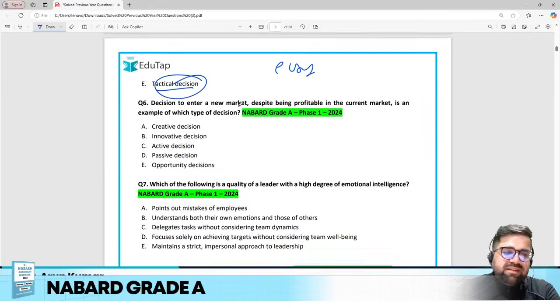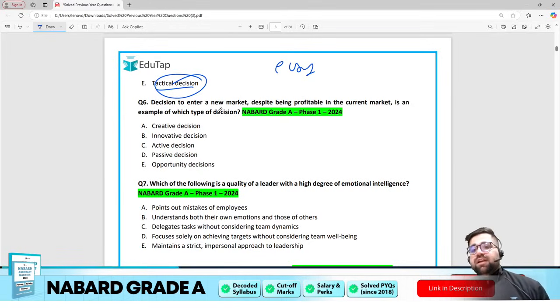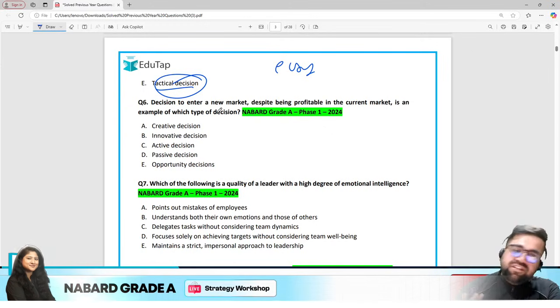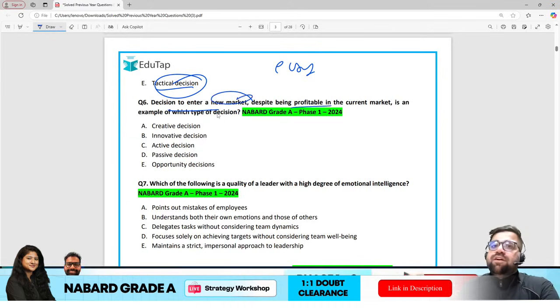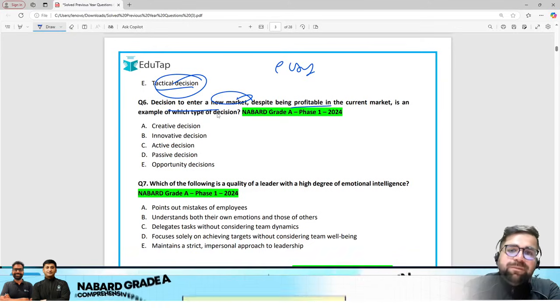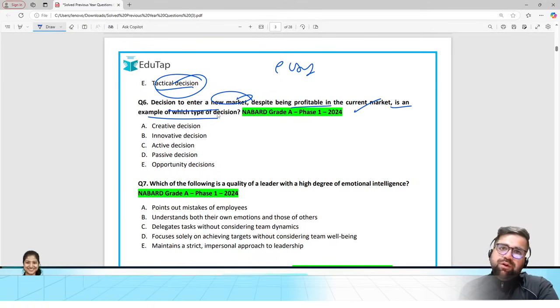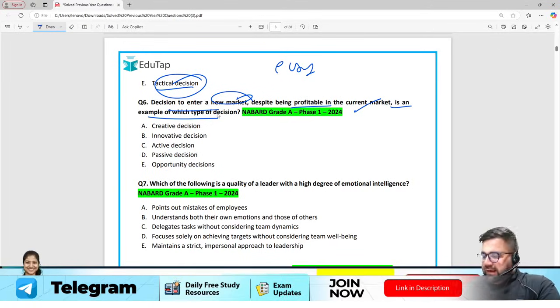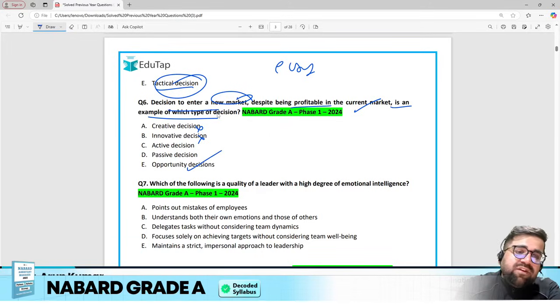Okay, question number 6. Decision to enter into a new market despite being profitable in the current market is which of the following type of decision? Now, despite the company being profitable in the current market, it is an example of which type of decision? Can you tell me? See, over here, creative and innovation is not the correct word, because in creative and innovation you try to develop a new product, right? You try to make some changes in the existing product, or you try to create a new product line itself. But here the correct answer will be opportunity decision.